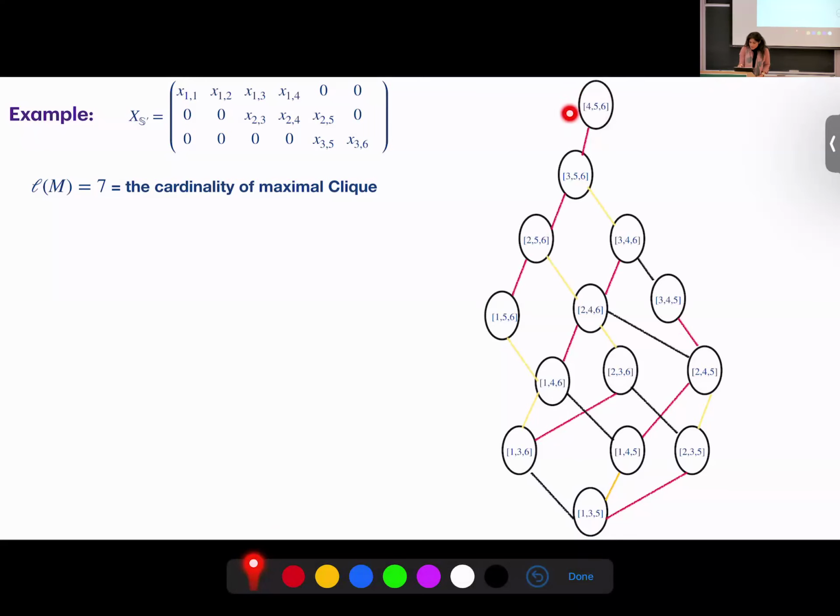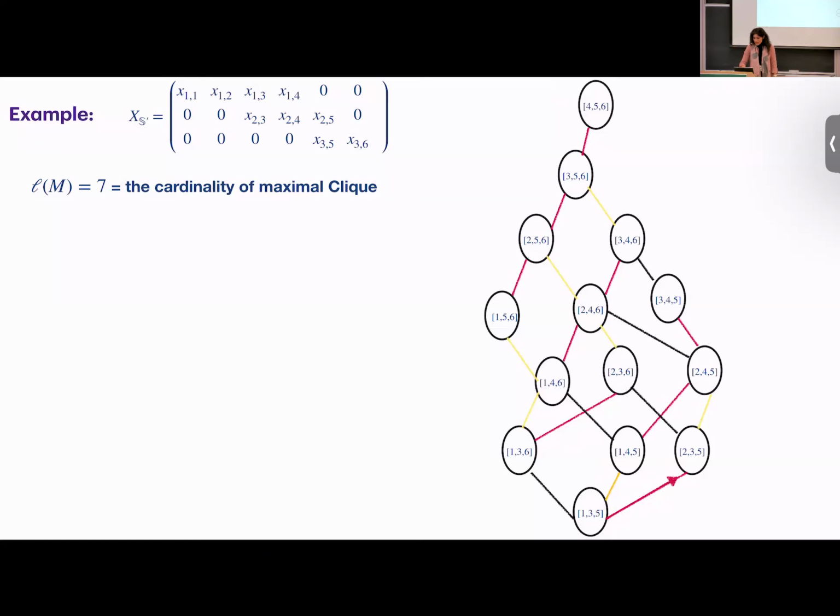Okay, so this is the unique maximal element, which is the 4, 5, 6. Each maximal path starting from the point A, let's say, to B, is a maximal clique or a maximal path. But which one unveils the projective dimension? There is at least one that unveils the projective dimension.